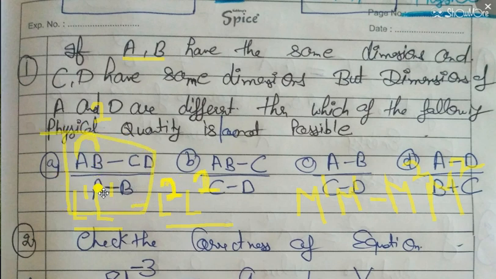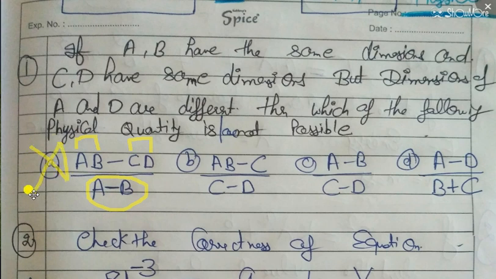We can subtract B from A. This part is right. But by multiplying A with B and C with D, we cannot get the same units. That's why option A is not possible.